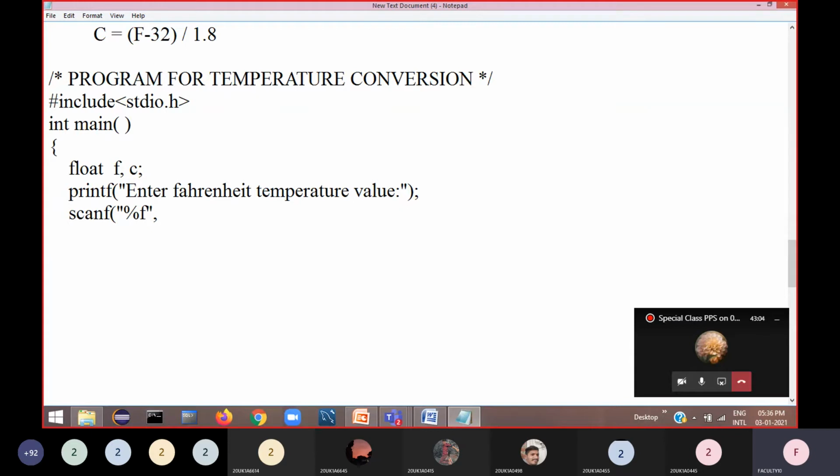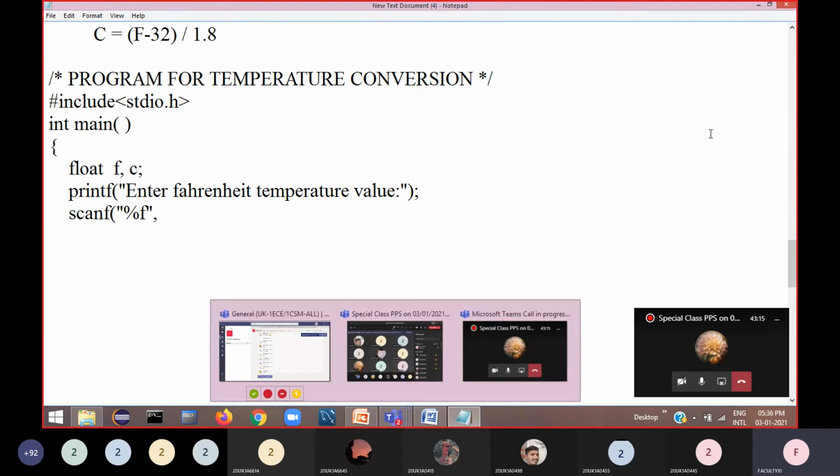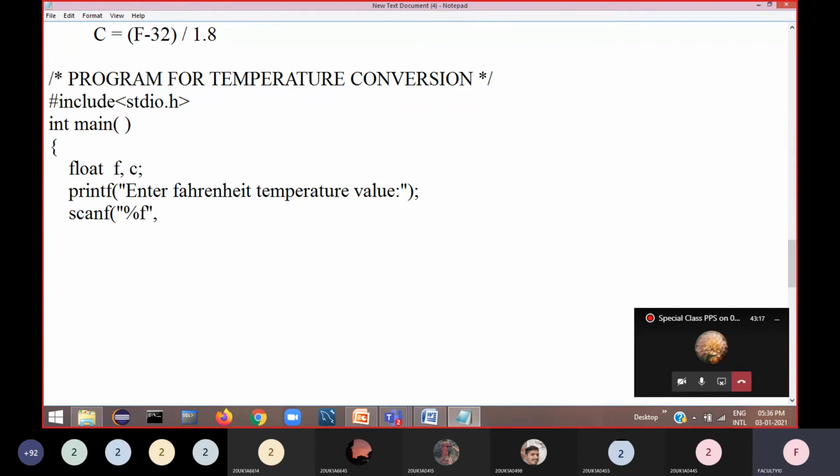So through the keyboard, how can you read the data? By using this format specifier. Then in scanf, the first argument should be in double quotes: %f, and %f reads that floating point data. Where to store? The address of f. I want to store that data in a variable called f. Clear? Okay, right. So then I know the Fahrenheit temperature.